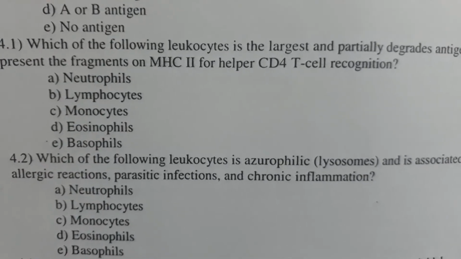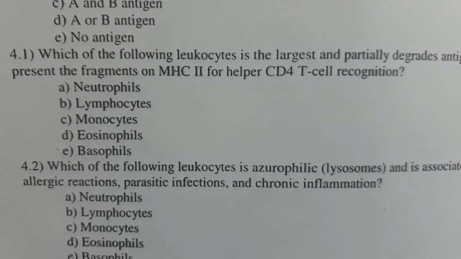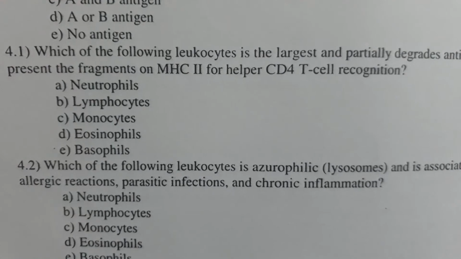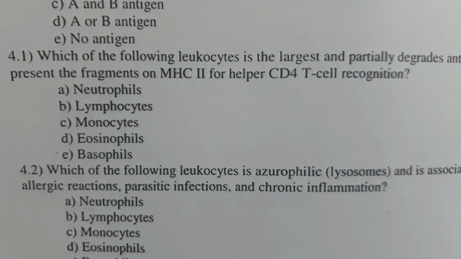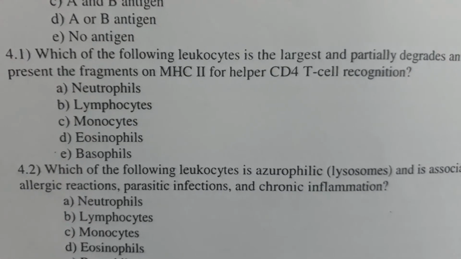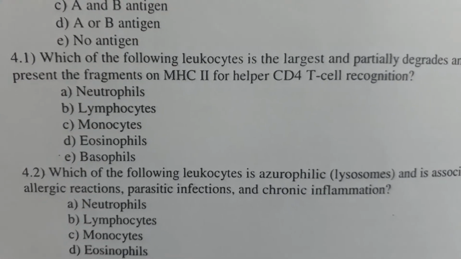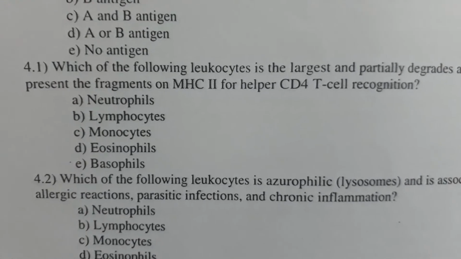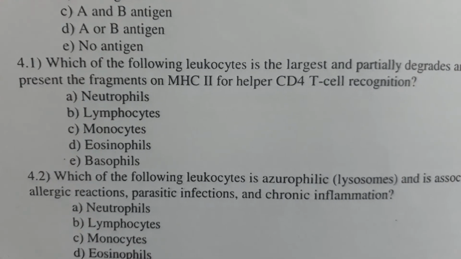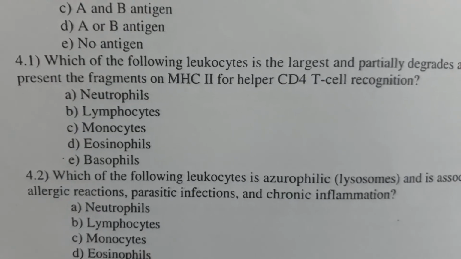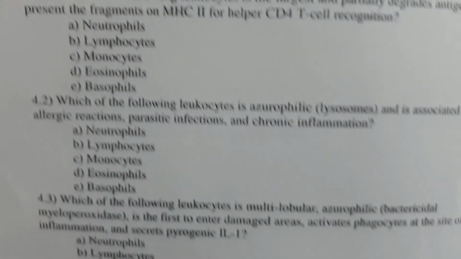Option A, neutrophils. Option B, lymphocytes. Option C, monocytes. Option D, eosinophils. Option E, basophils. The correct answer of the question is option C, monocytes.